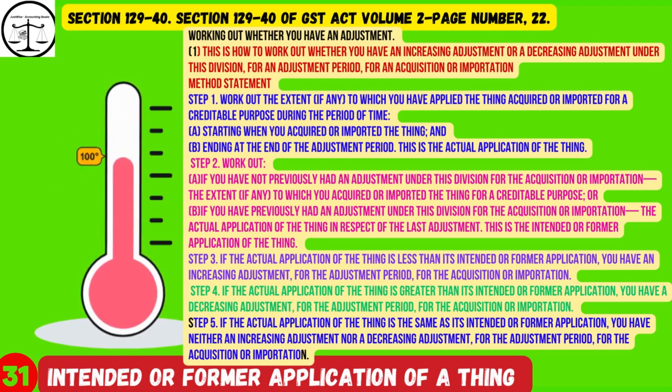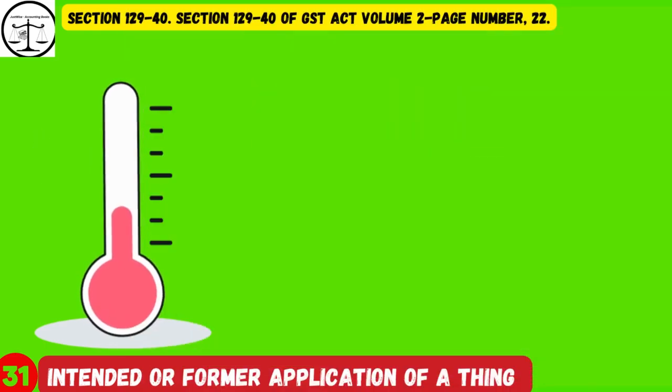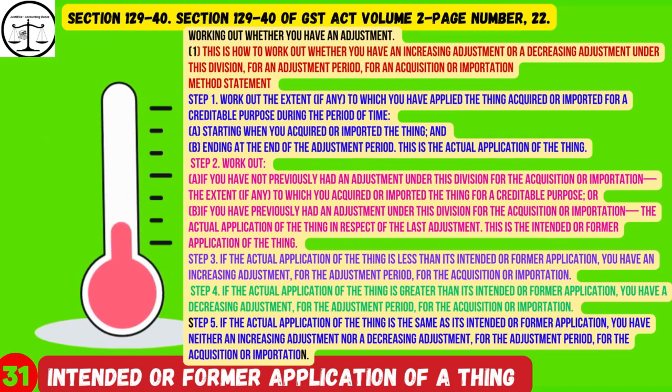Step 2. Work out A. If you have not previously had an adjustment under this division for the acquisition or importation, the extent, if any, to which you acquired or imported the thing for a creditable purpose. Or B. If you have previously had an adjustment under this division for the acquisition or importation, the actual application of the thing in respect of the last adjustment. This is the intended or former application of the thing.